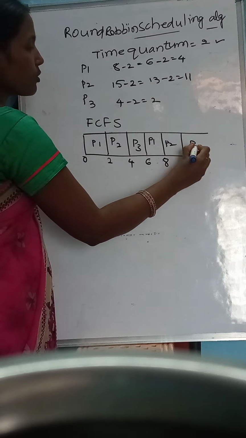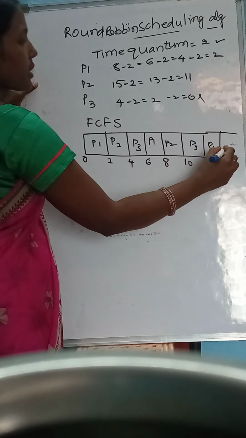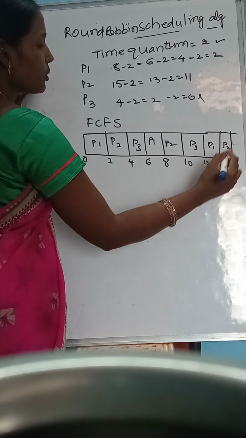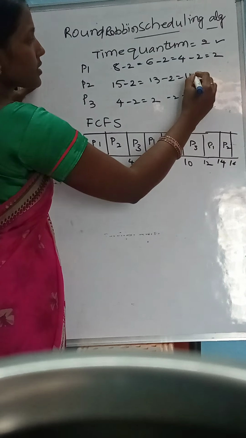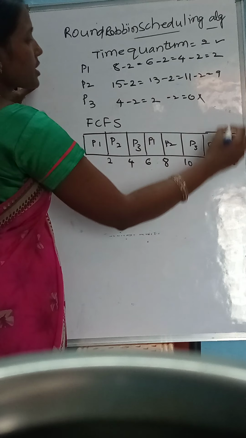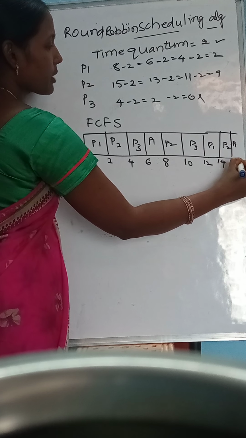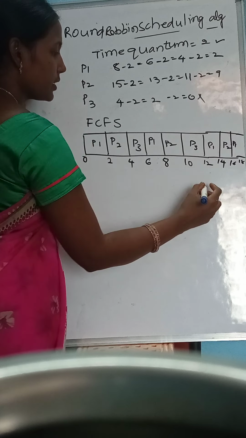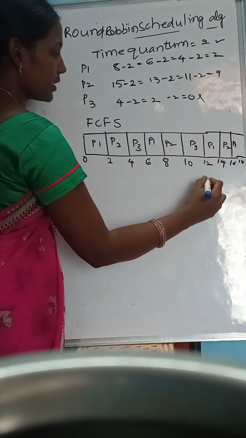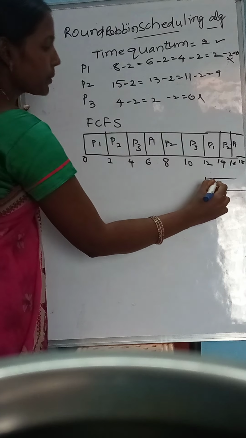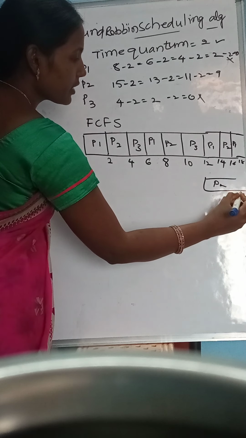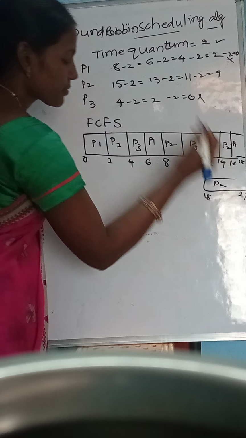Now which process is there? P1. P1 is executed for 2 seconds. Next which process is there? P2. So P2 executes for 2 seconds. 9. Next P1, that becomes 2 minus 2, 0. Now P1 is also over. Now last time P2 is completed. 18 plus 9, 27. Clear?